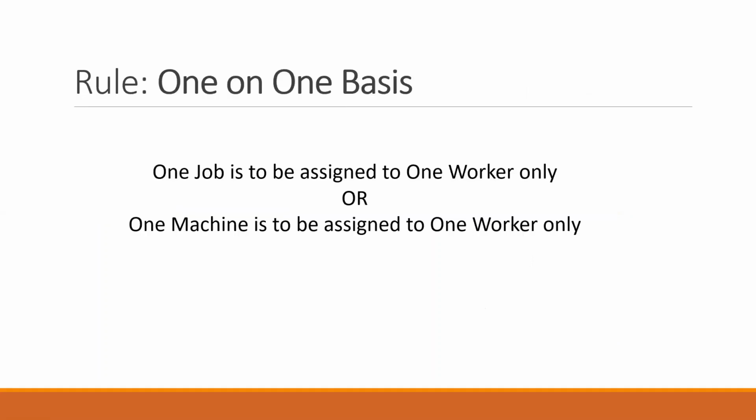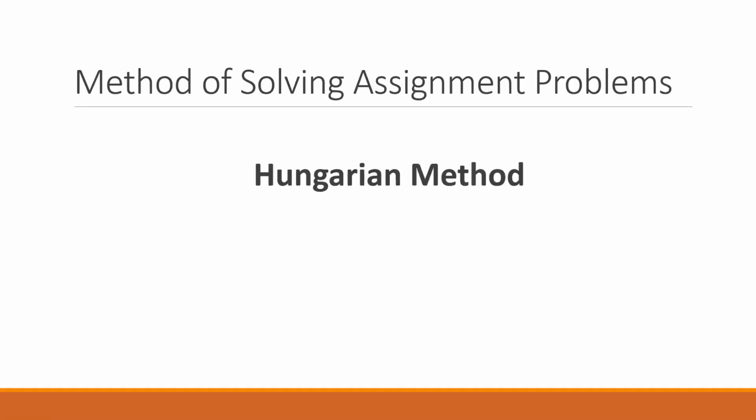Rule for the assignment problem. There is only one rule for solving the assignment problem, that is the one-on-one basis. That means an assignment is given to one person only. One job is to be assigned to one worker only, or one machine is to be assigned to one worker only.